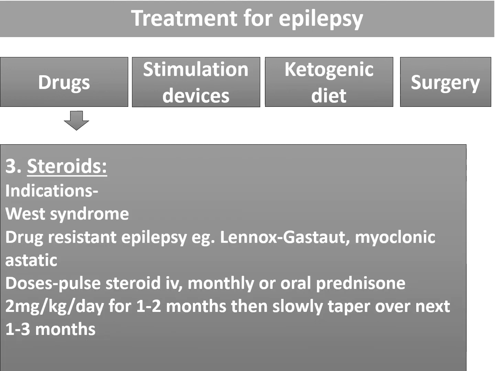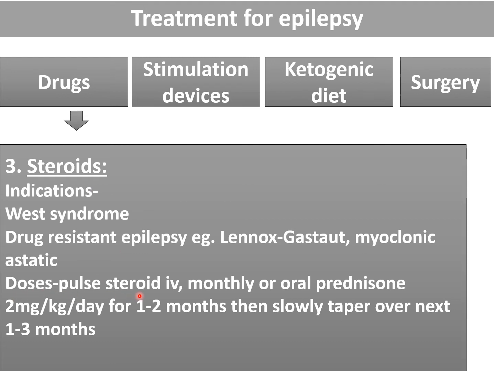Now in drugs, third is the steroid. Steroids are indicated in West syndrome and also in drug-resistant epilepsy, example Lennox-Gastaut or myoclonic astatic epilepsy, and in other syndromes also. So in West syndrome, drug of the choice is ACTH, but if you find that the patient has not responded to ACTH, then we can start the steroid. And steroid can be given as a pulse steroid.